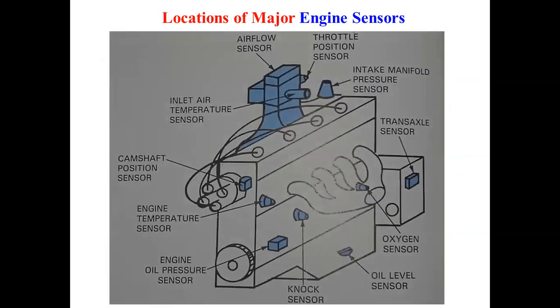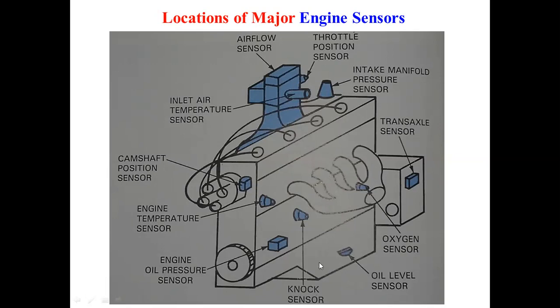If you take the engine, where are the actual locations of the engine sensors? This is the engine, wherein we have the engine block, the engine cylinder head, and the crankcase. On the cylinder head we have the throttle position sensor, air flow sensor, air intake temperature sensor, intake manifold pressure sensor, and camshaft position sensor.